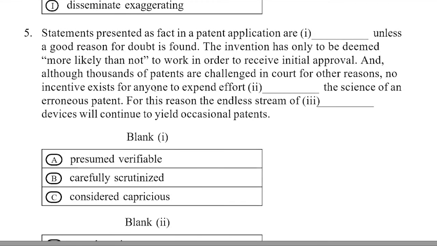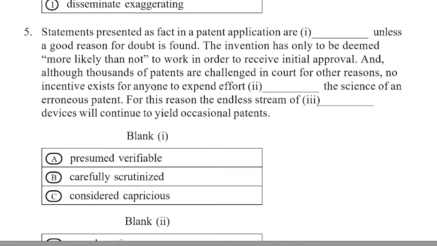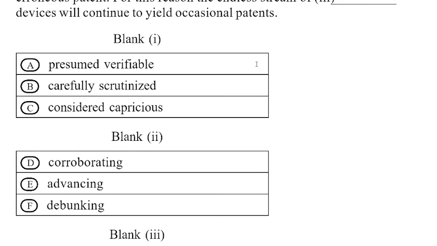So at the first option, presumed variable, not related to not critically, only careful is not related, it's similar. So considered capricious. Capricious meaning is inconstant, or we say it's related to non-theory. So this is the perfect. Next there is an alpha.